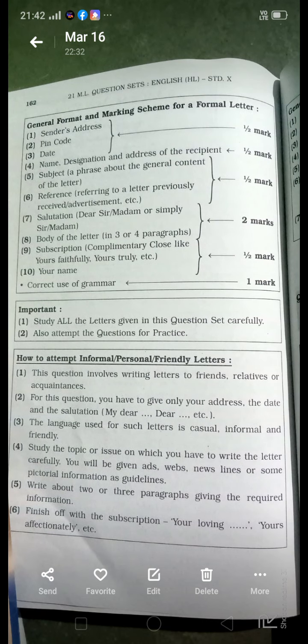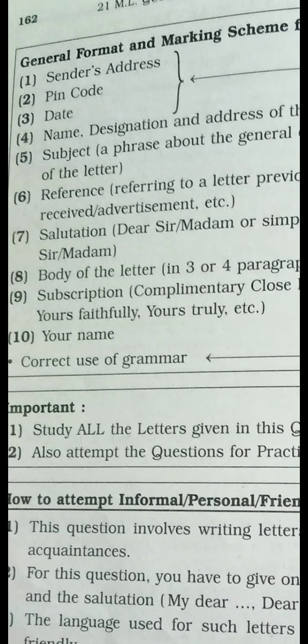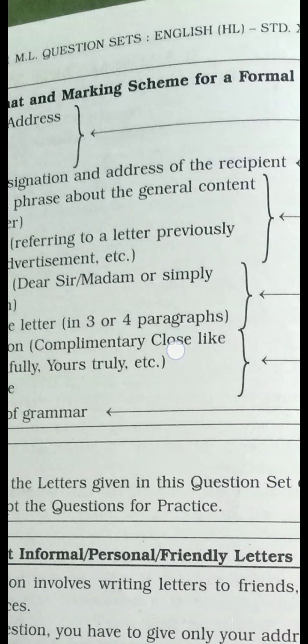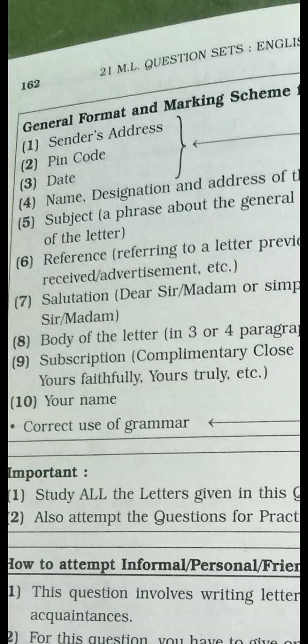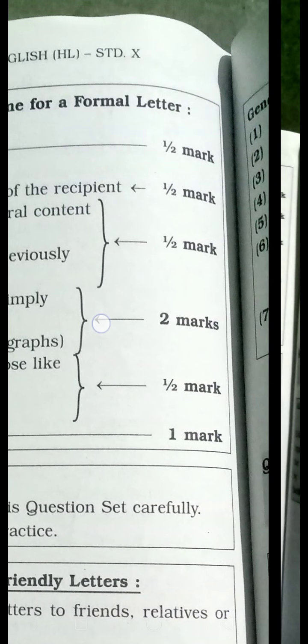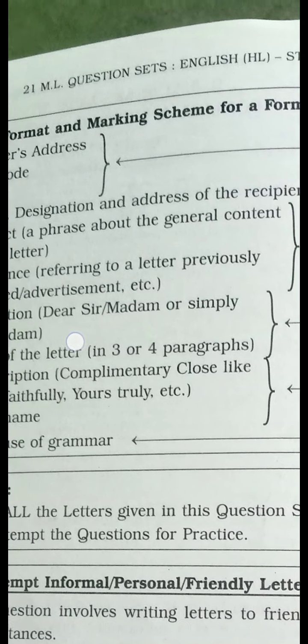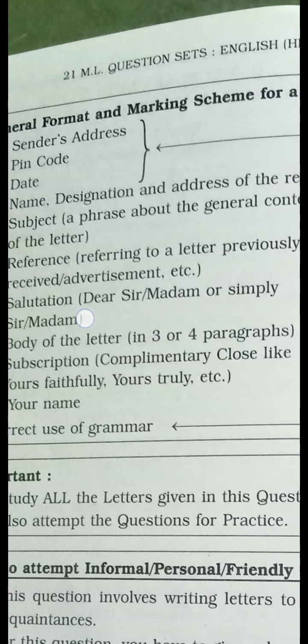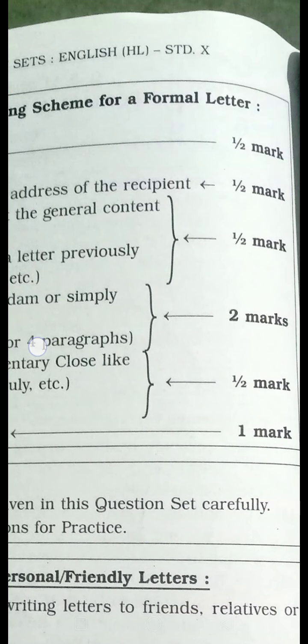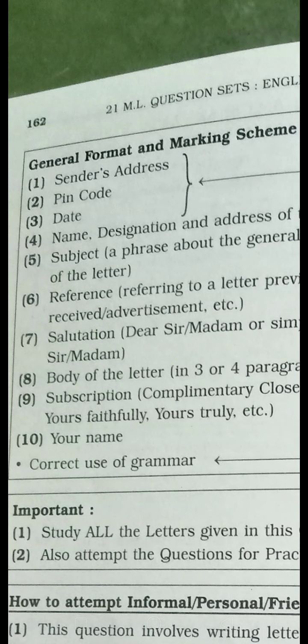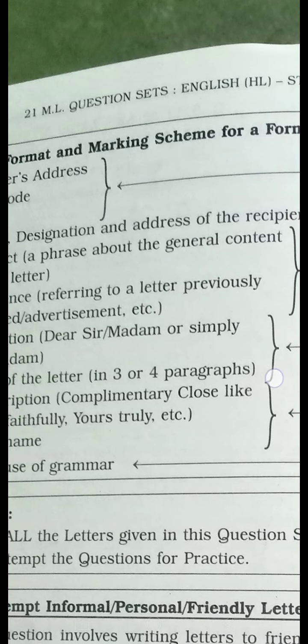Here is given the general format and marking scheme for a formal letter. In the sender's address, the pin code must be there, then the date. It carries half mark. Then the name, designation and address of the recipient, for example the principal, and the address Holy Angels English Medium School. That is the recipient address, half mark.